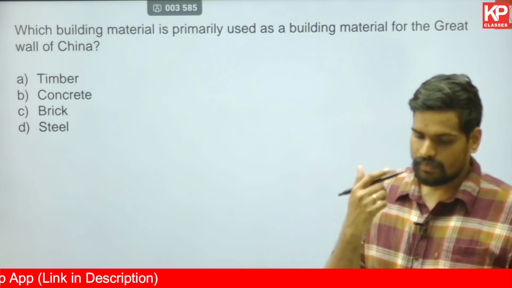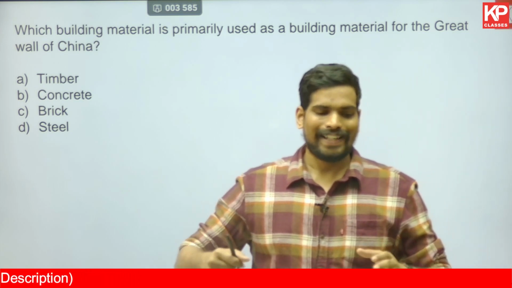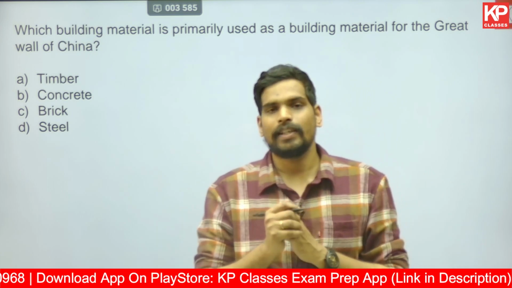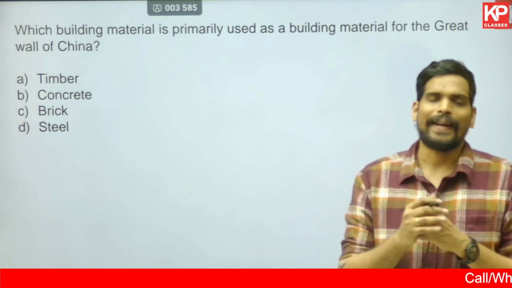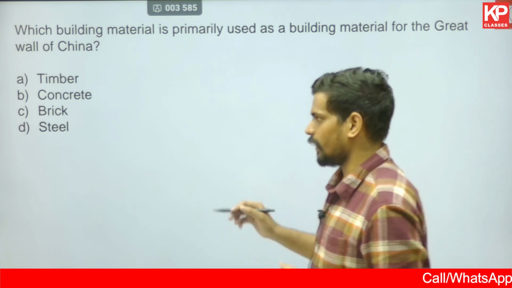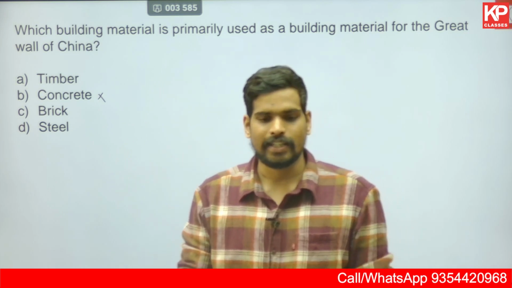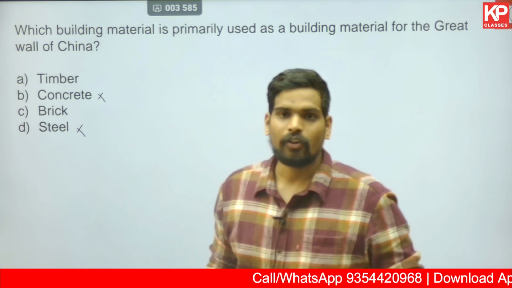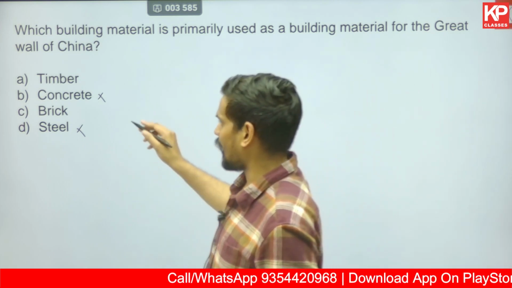And for joining, in brick masonry, I'm sure you know, wherever you use bricks, you need something to join the bricks also, otherwise the bricks can fall apart. That material, which is called mortar, lime was used as a major material for binding the bricks in the Great Wall of China. Obviously concrete was not a material predominantly seen in China, it was mainly seen in Roman architecture. Steel is a modern alloy of iron which is used in modern constructions, not in the ancient historic times.